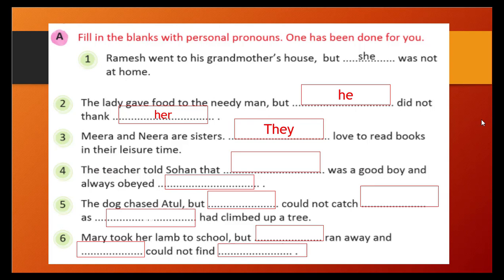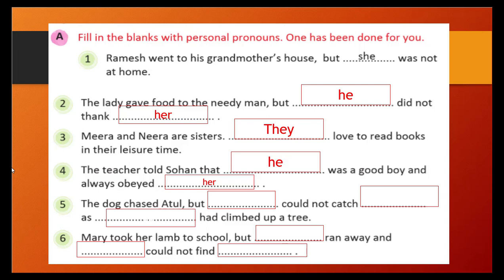Let's understand it. The teacher told Sohan that, whom did the teacher tell? That is Sohan, right? And blank space was a good boy. Who is a good boy? That is Sohan. So Sohan is a third person, right? So what can be the answer? Sohan is a masculine gender. So we will use in the place of Sohan he. He was a good boy and always obeyed. Whom did Sohan obey? His teacher, correct? So for teacher we will write her, right?